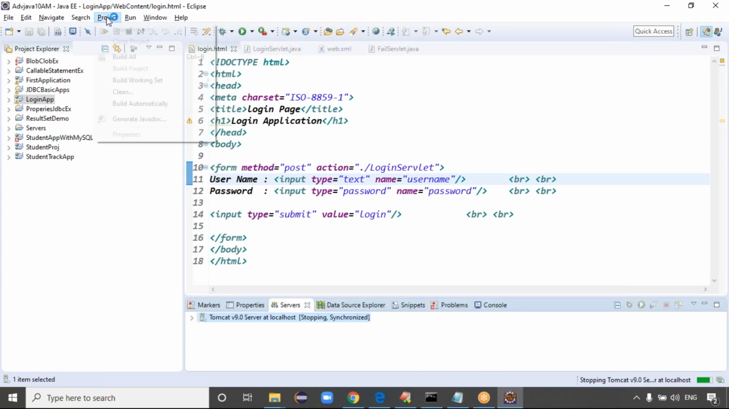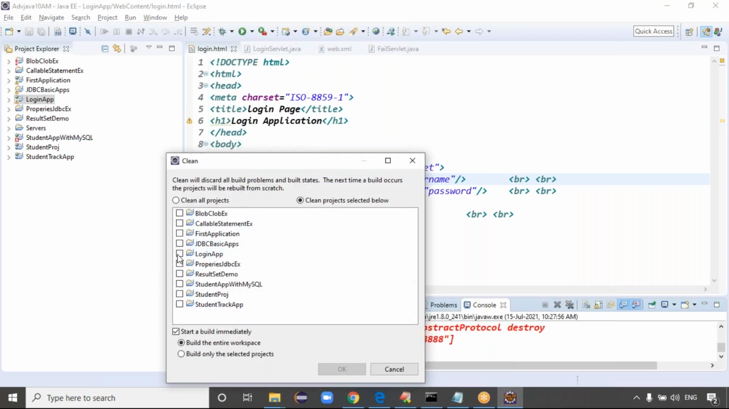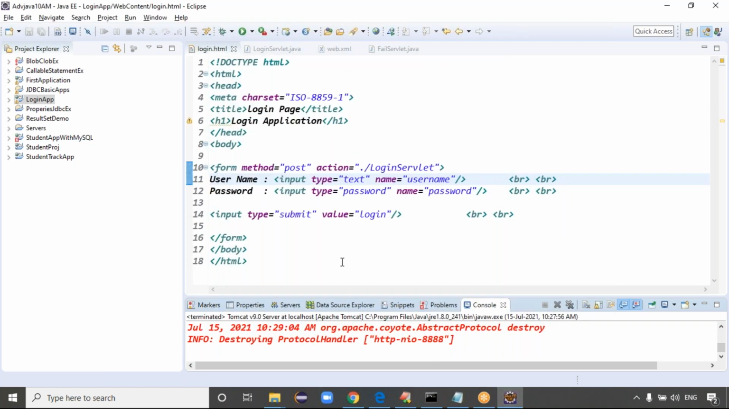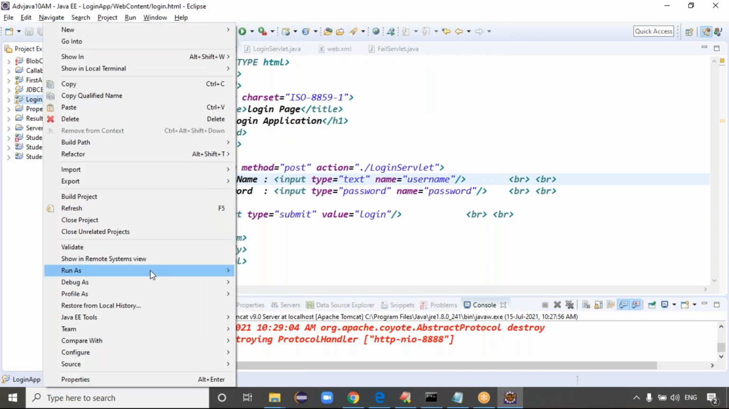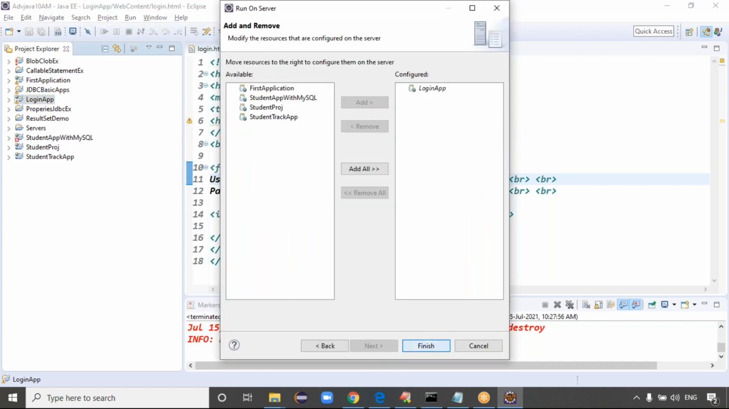Good. Why is the cleaning process not done properly? So clean the project, guys. I think in your system you may not need to clean the project multiple times, right? Are you guys also doing the same? No, sir. Working fine. Only I'm making the cleaning process multiple times. Fine, good. Right click on the project, run on server. Run on server, click on next, click on finish.